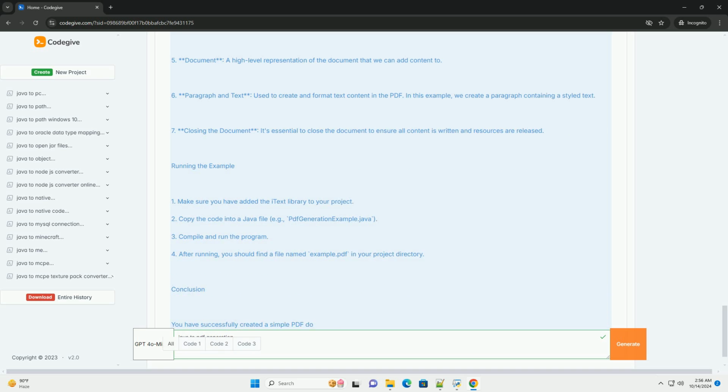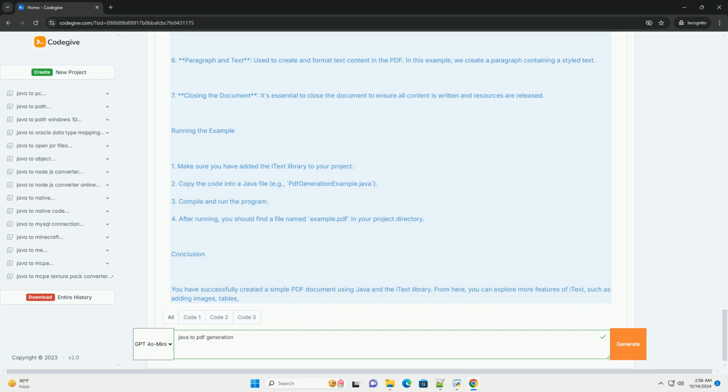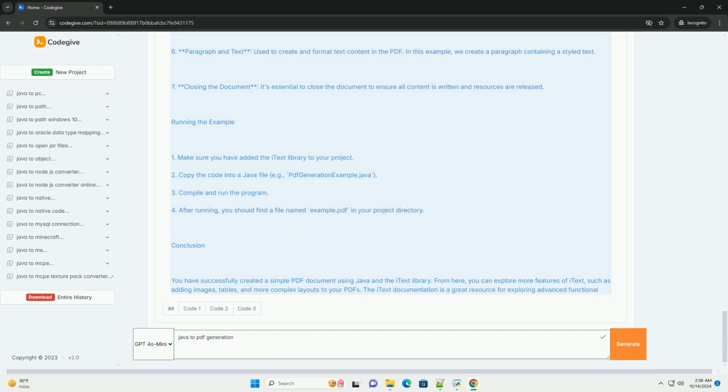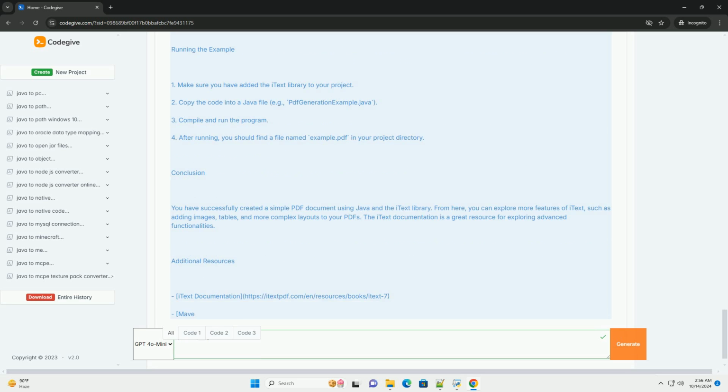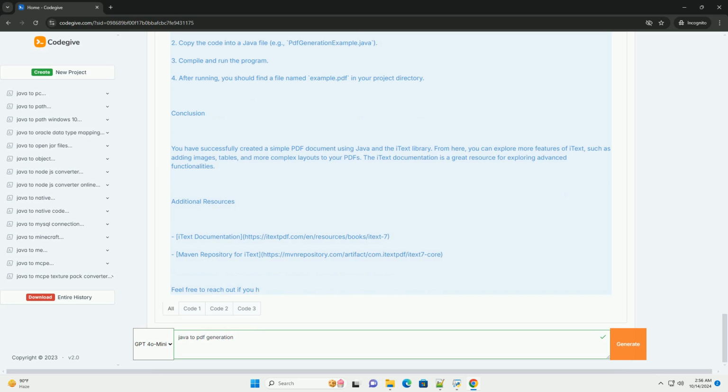Setting up. 1. Download the iText library. You can download the iText library from the Maven repository or include it in your project using Maven or Gradle. If you are using Maven, add the following dependency to your pom.xml. For Gradle, add this to your build.gradle dependencies.